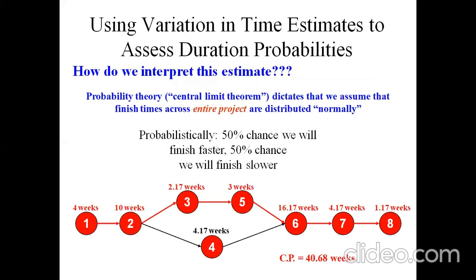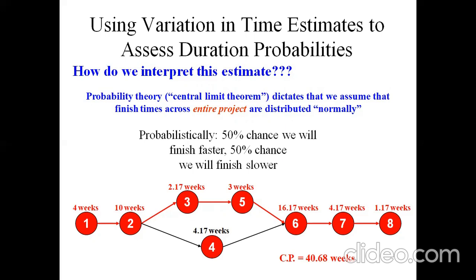So as long as we have calculated for each activity, we may alter the time durations for each activity and again calculate the critical path. While interpreting these estimates, the central limit theorem dictates that we assume that finish times across the entire project are distributed normally. So the finishing time has a 50% chance of being faster, and a 50% chance we will finish slower.